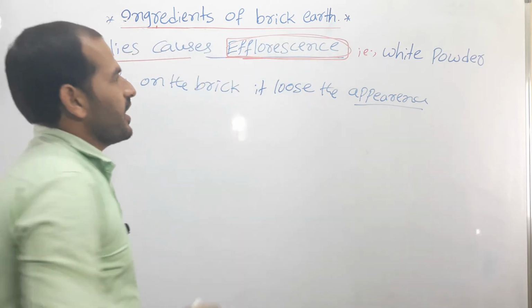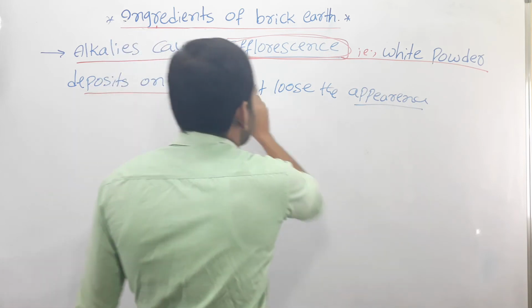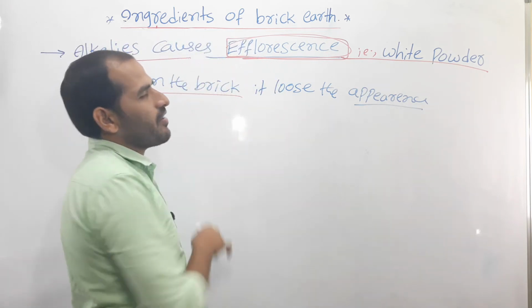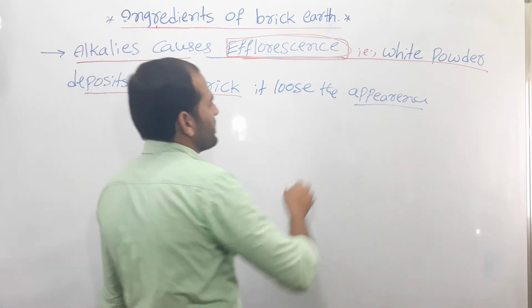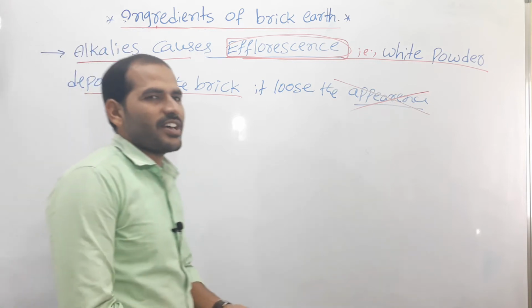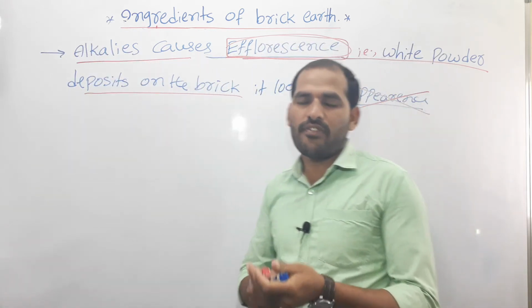So efflorescence means white powder deposit on the surface of the brick, and due to this deposit the appearance is lost. So this is the function of alkalis.